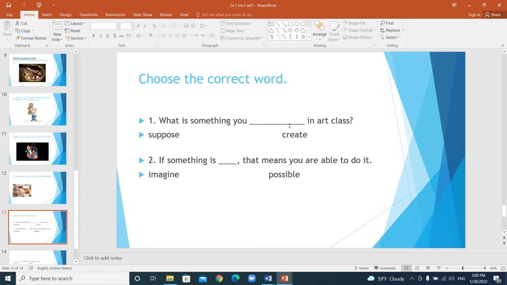Here we have words. What is something you blank in art class? What is something you suppose or create? What is something you create in art class? Because in art class, your teacher teaches you how to draw or to use different materials to make something, right? Sometimes you can use canson to make a hand. You can use papers and sticky papers to make a mask. Here, if something is blank, that means you're able to do it. Okay, if something is possible, here the word able means you can. If something is possible, that means you are able or you can do it.